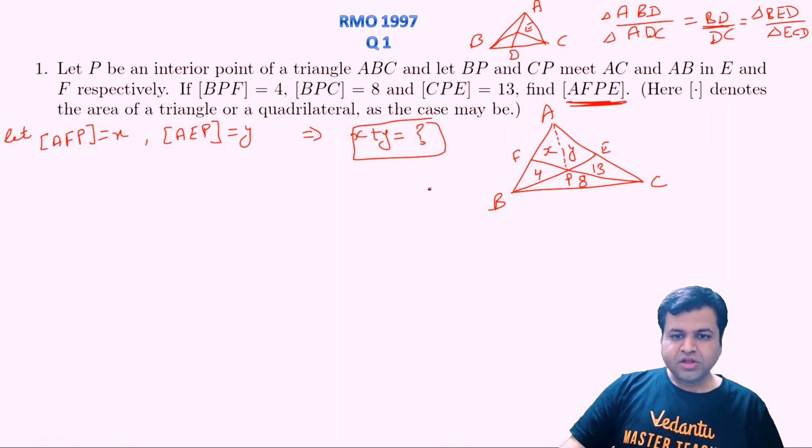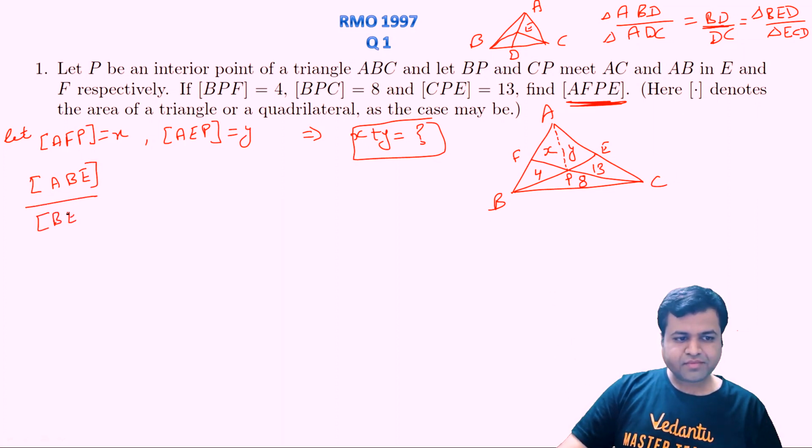So if we consider the area of triangle ABE upon the area of triangle BEC, the area of triangle ABE will be 4 plus X plus Y, and the area of triangle BEC is 8 plus 13, that is 21. And this should be equal to what?